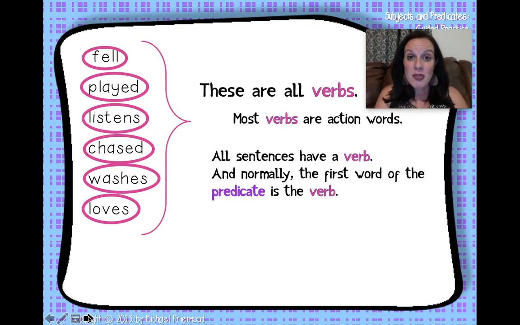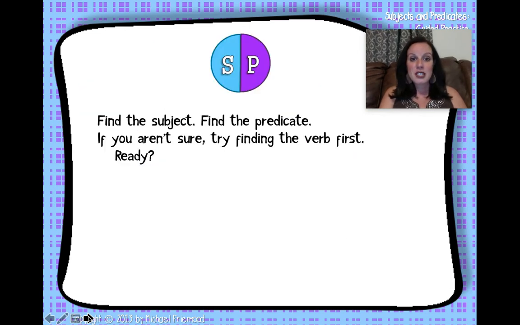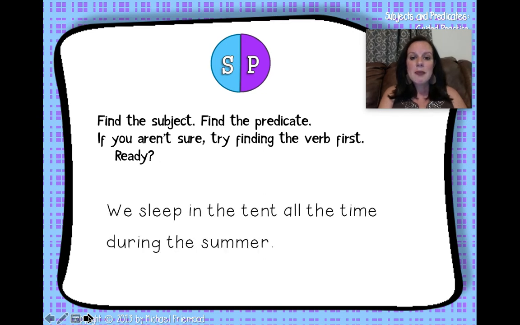If you can find the verb in a sentence, you can find the predicate. Finding the verb can help you find where the predicate begins. Find the subject, find the predicate. If you aren't sure, try finding the verb first. Ready? We sleep in the tent all the time during the summer.